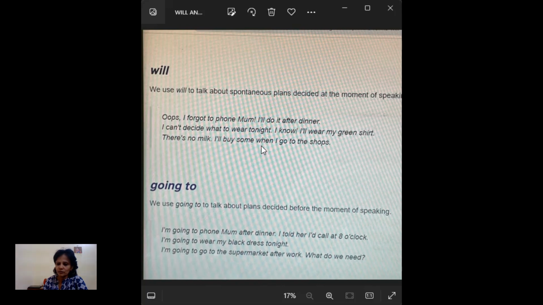And when we predict something, we use will. What we should remember is: a sudden plan, we use will. Going to is certain, we planned already and will act accordingly. That is how we choose to use will and going to.